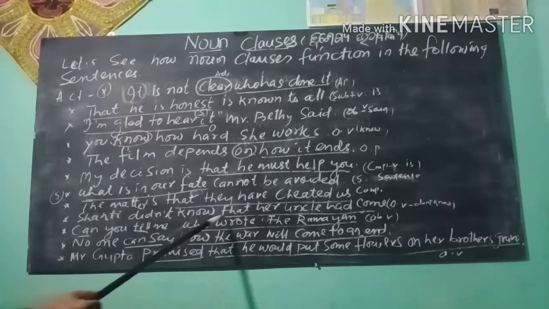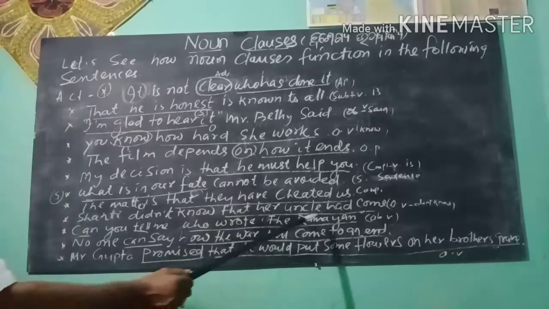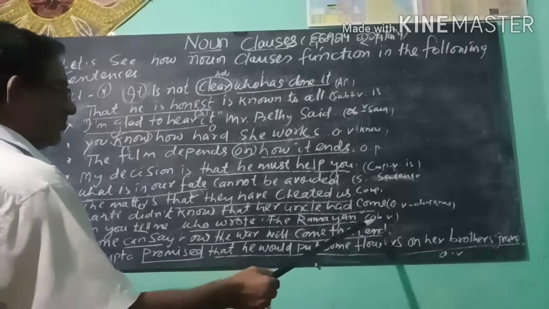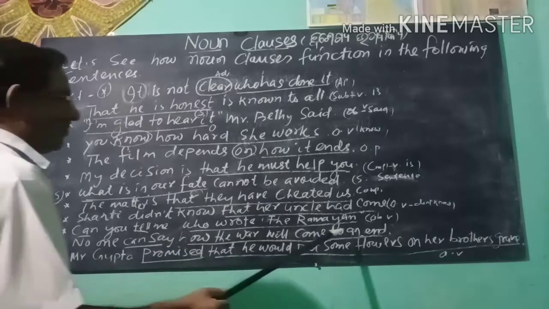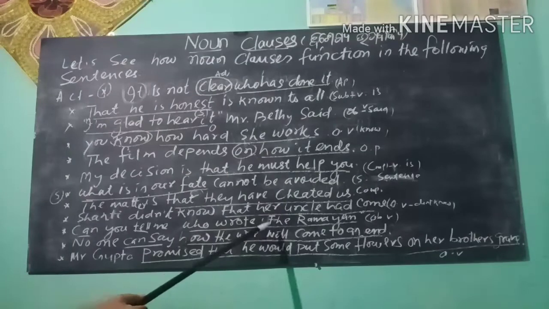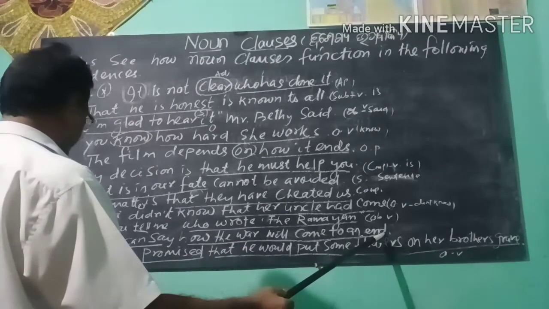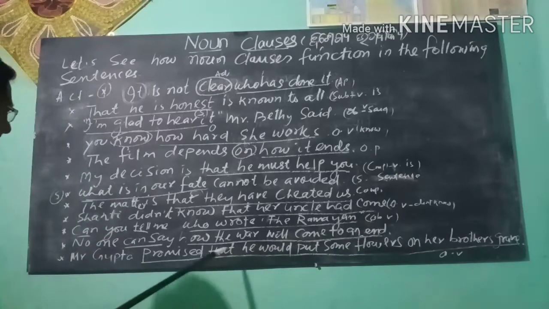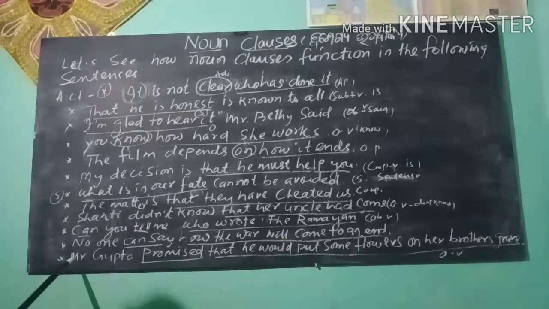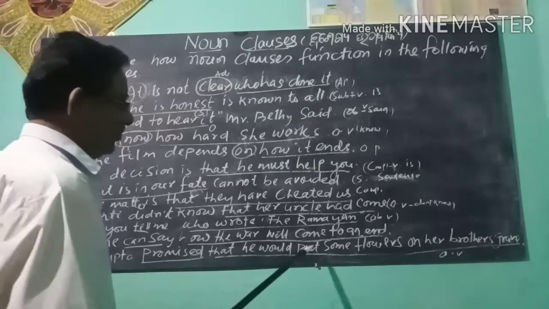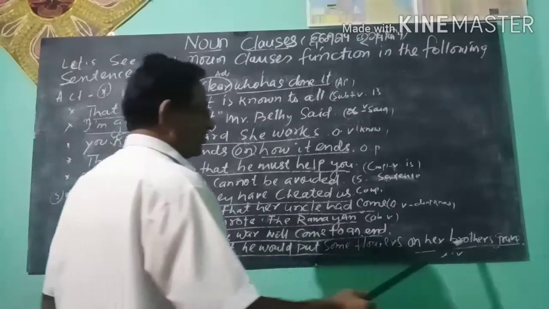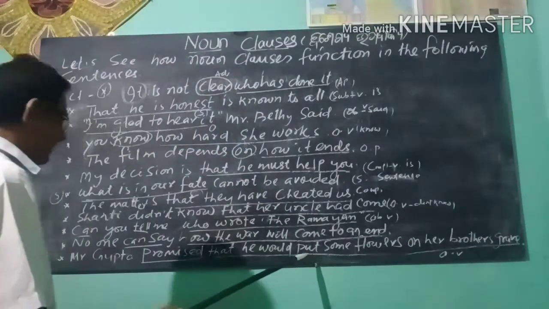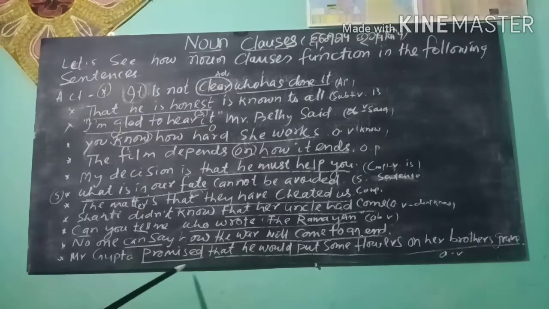Can you tell me who wrote the Ramayana? Who wrote the Ramayana, noun clause. It works as the object of the verb can tell. No one can say how the war will come to an end. How the war will come to an end, noun clause. It works as the object of the verb can say. Mr. Gupta promised that he would put some flowers on our brother's grave. That he would put some flowers on our brother's grave, noun clause. It works as the object of the verb promised.